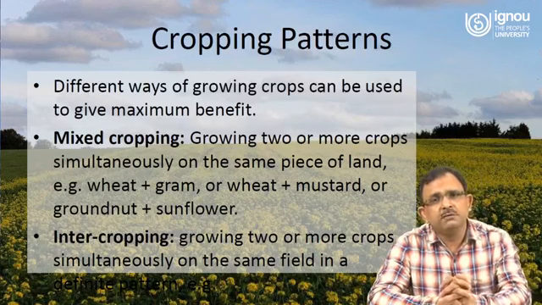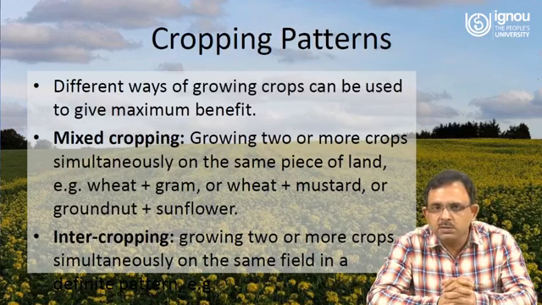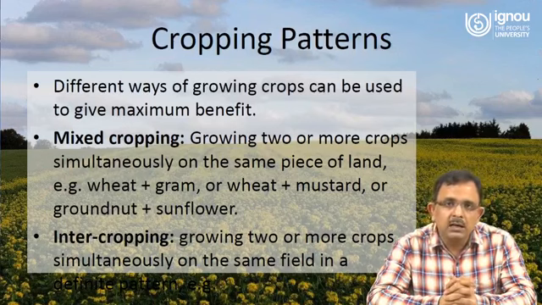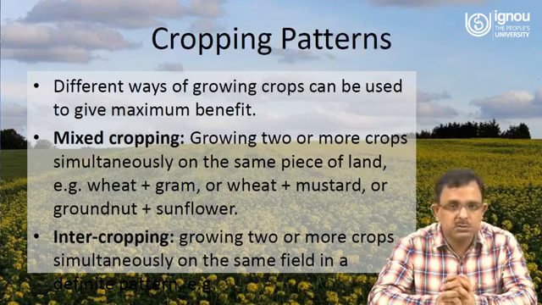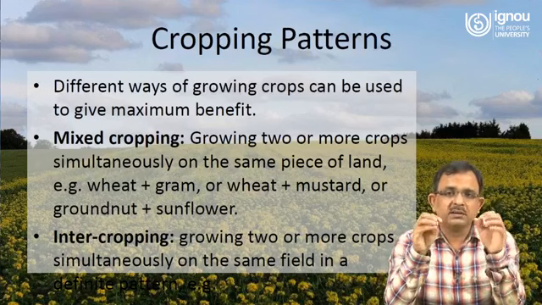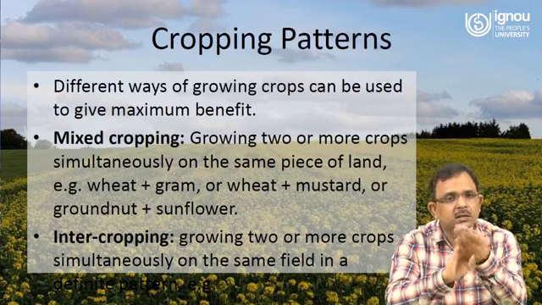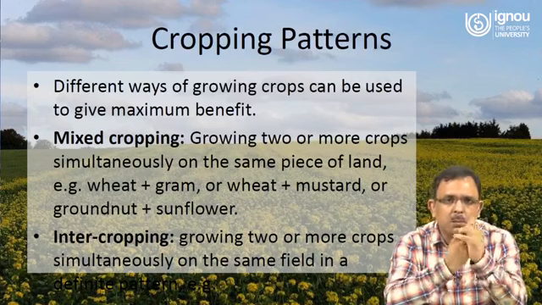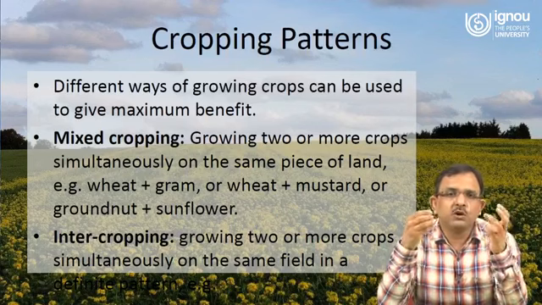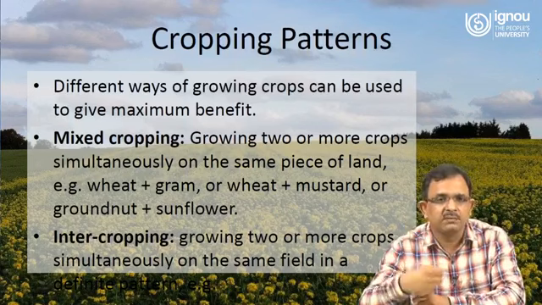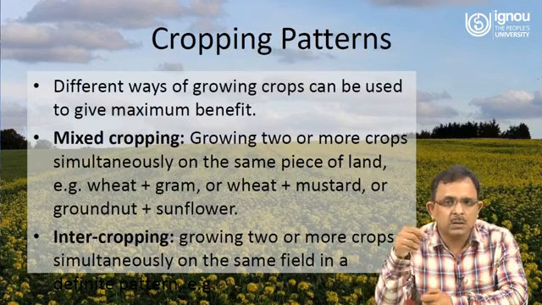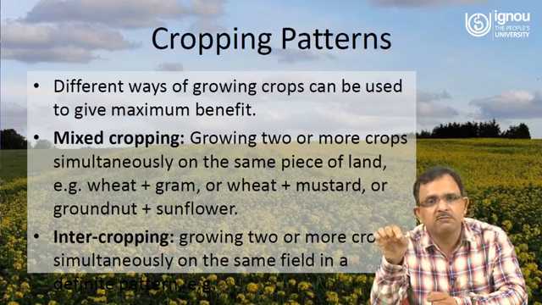There are many ways of growing crops in India, and now cropping patterns are being used. There are basically two patterns being promoted nowadays. One is called mixed cropping and another is called intercropping. Mixed cropping means growing two or more crops simultaneously on the same piece of land, like wheat and gram, wheat and mustard, groundnut and sunflower.